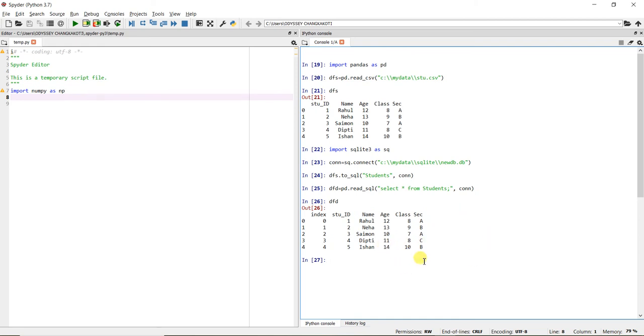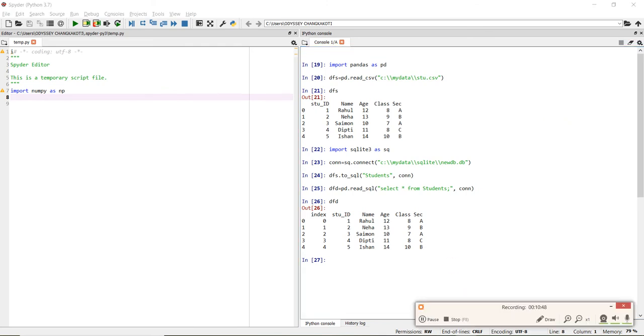So here you see this table has come back from SQLite to the Pandas environment. Okay, so here you see this index is again created automatically by the system. Already this was our original table, but when we have brought it back from SQL here, then this index is again created automatically by the system. Okay, so this is how you can convert a data frame to a table in SQL, and again the existing table in SQL back to your data frame.